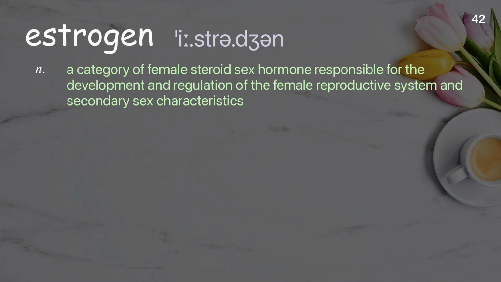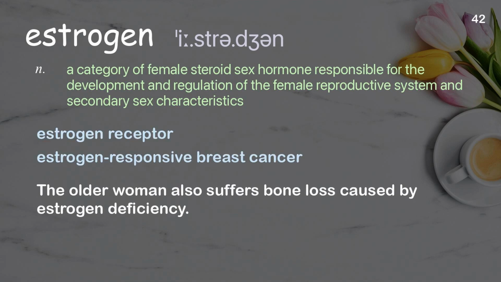Estrogen. A category of female steroid sex hormone responsible for the development and regulation of the female reproductive system and secondary sex characteristics. Examples: Estrogen receptor, estrogen-responsive breast cancer. The older woman also suffers bone loss caused by estrogen deficiency.